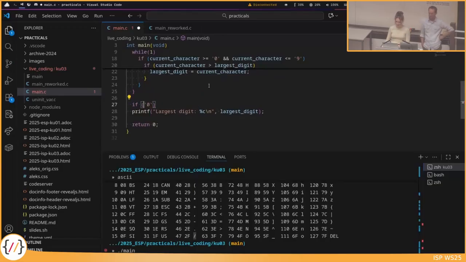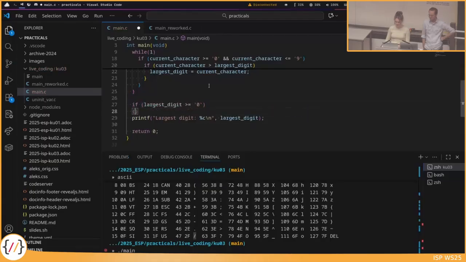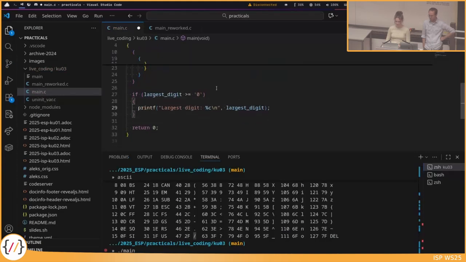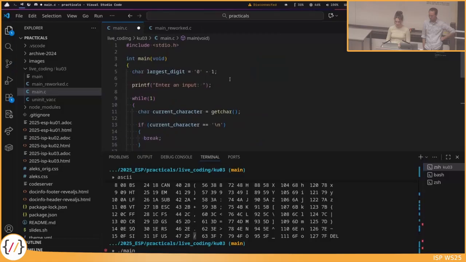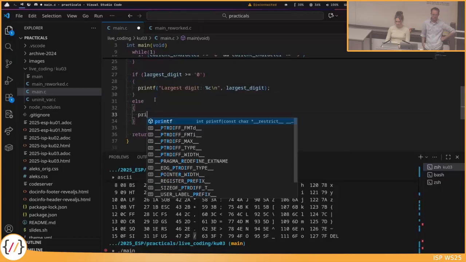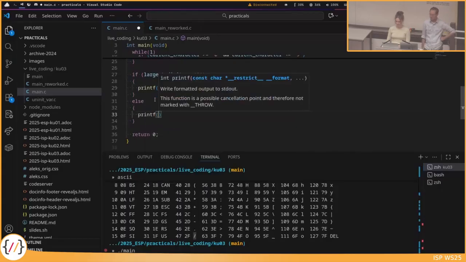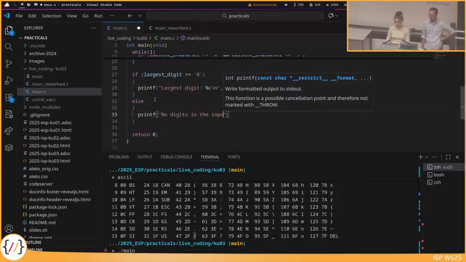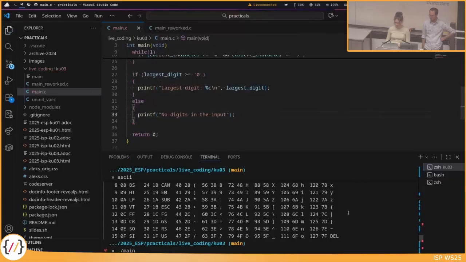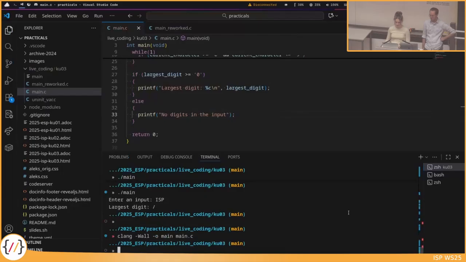And what I'll do now is just check if the largest digit is bigger than the ASCII value 0, because then I know it's definitely not 0 minus 1. And else we know that there were no digits in the input. Oh, maybe add a percent \n at the end.